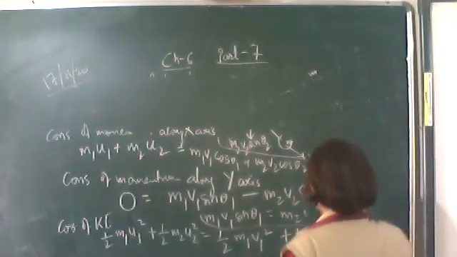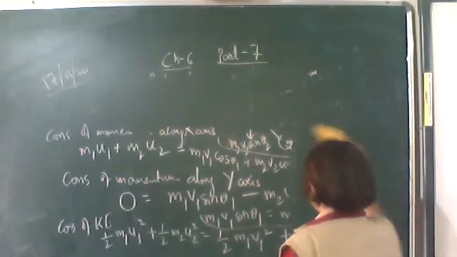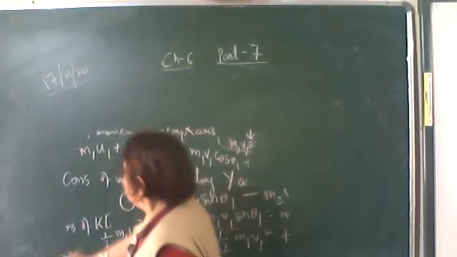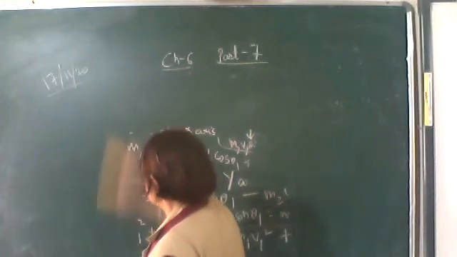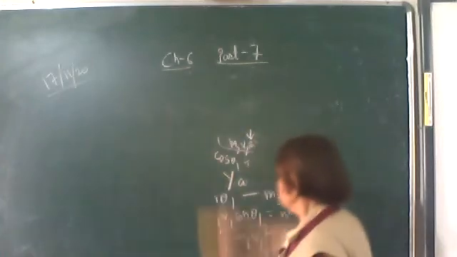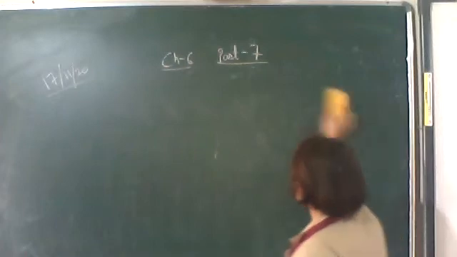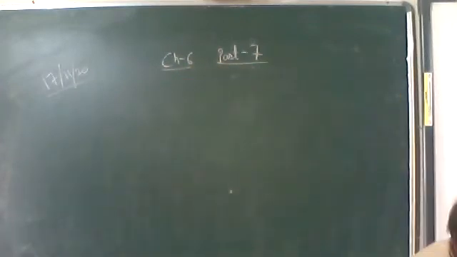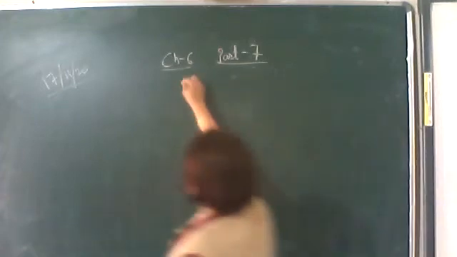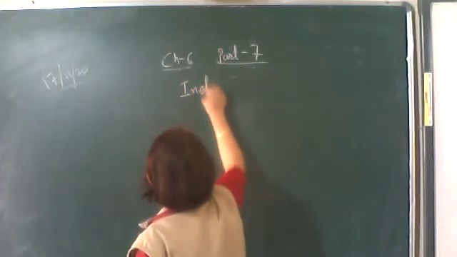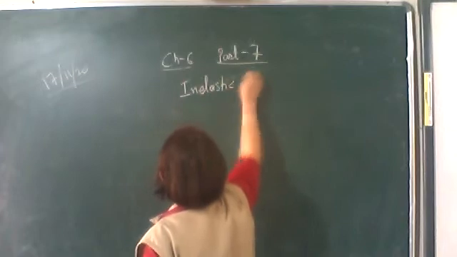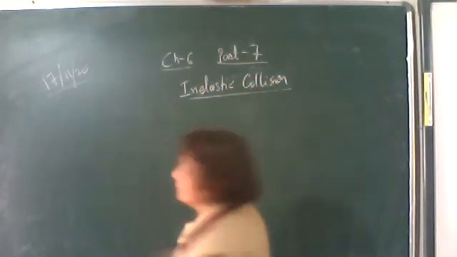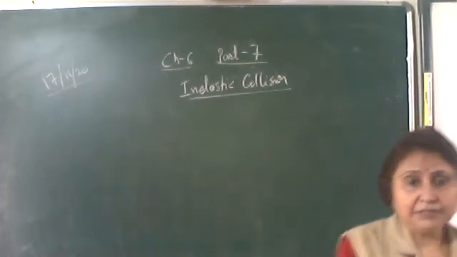Now we'll find out the velocity of the objects after collision in case of an inelastic collision.